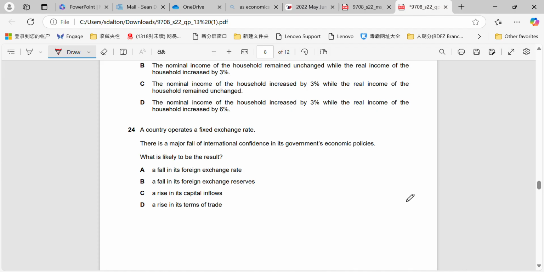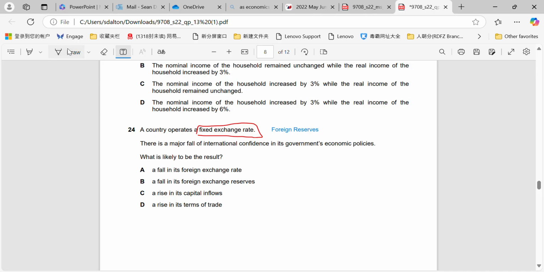Okay, country operates a fixed exchange rate. So remember, if it's a fixed exchange rate, it is relating to the government holding foreign reserves. So the government essentially control the fixed exchange rate. The floating exchange rate is based on demand and supply. There's a major fall of international confidence in its government's economic policies. What would likely be the result?